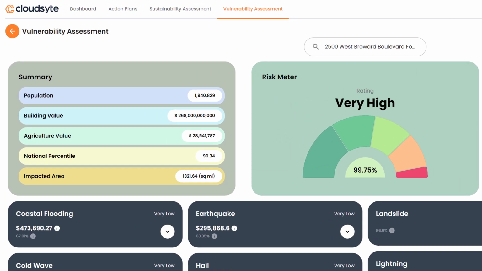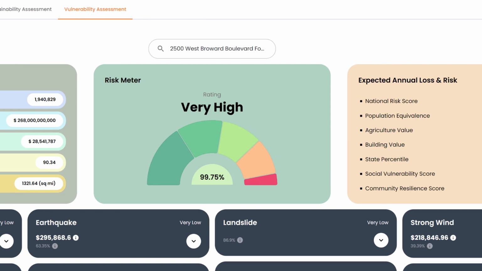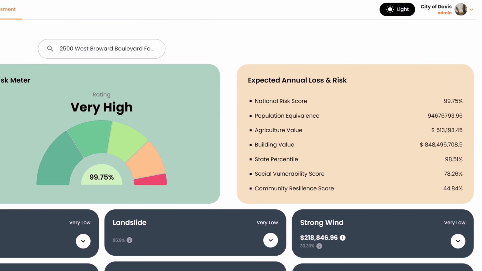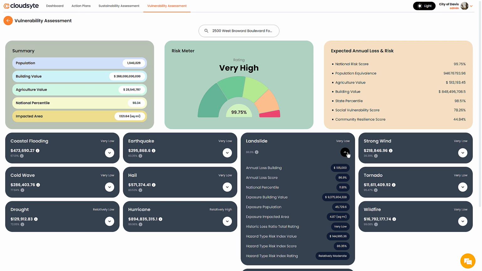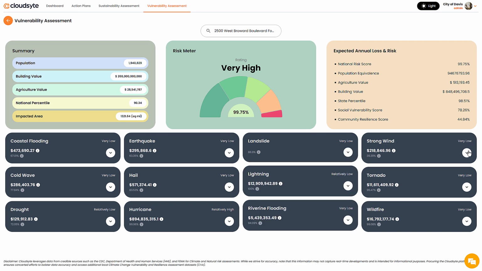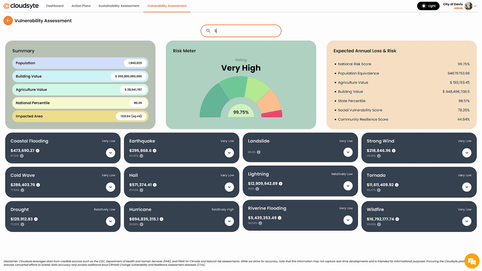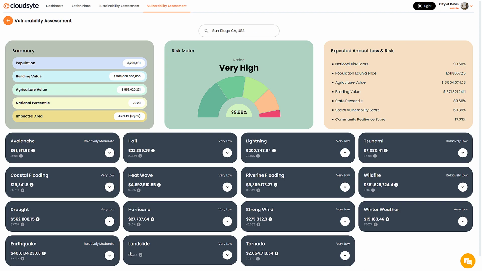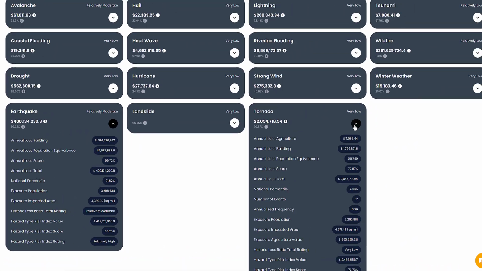Cloudsyte is a climate and natural disaster risk management solution built to address the needs of cities and counties. Simply put, the best adaptation and resilience platform for public governance. It's the indispensable tool that empowers city officials to anticipate threats, fortify their defenses, and take decisive action for the protection of their citizens.